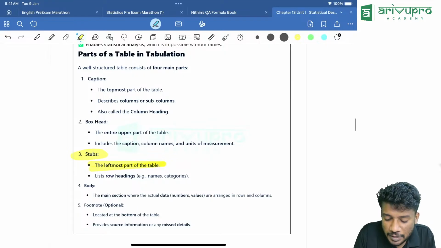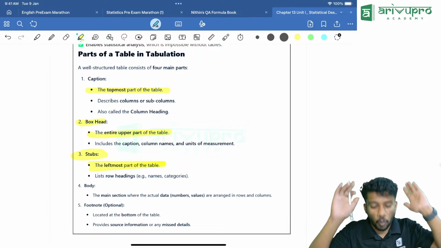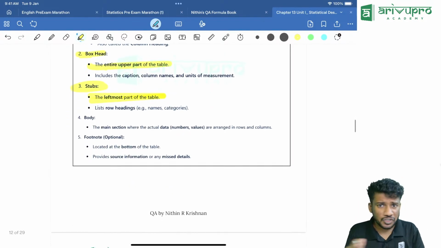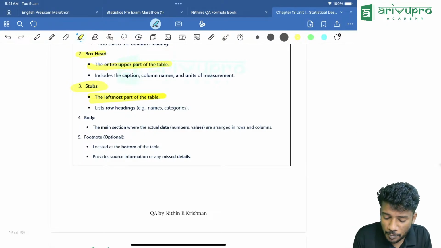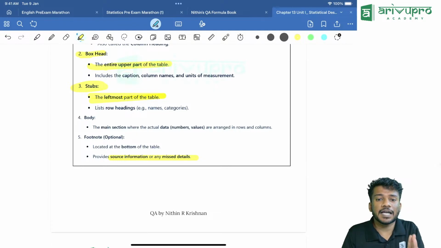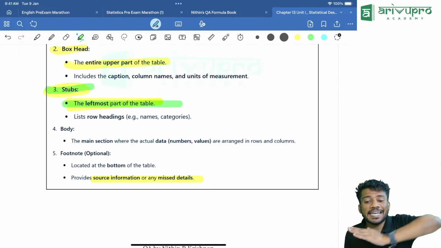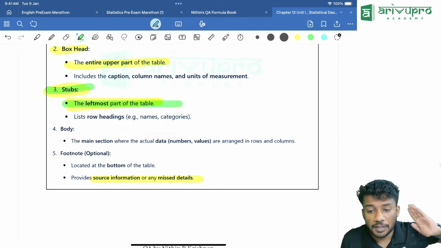Then caption is the topmost part of the table. Then box head, the entire upper part of the table, is called as what? Box head. Then body is the main section containing all the data, and footnote is the bottom of the table, source of information or any missed data. Keep that in mind, stubs. Okay, people keep this in mind. Stub is what? Leftmost part of the table.